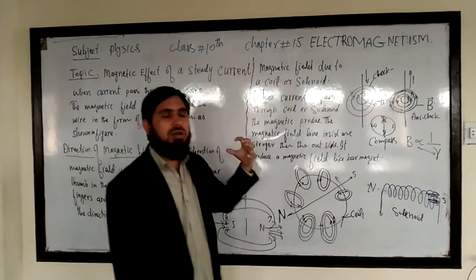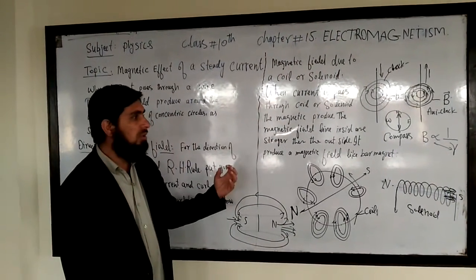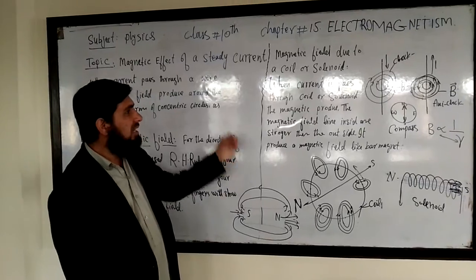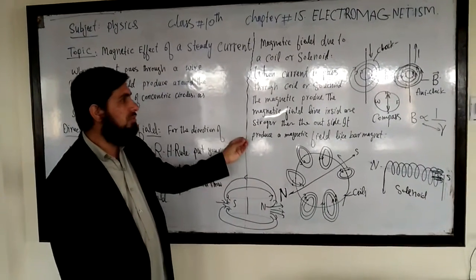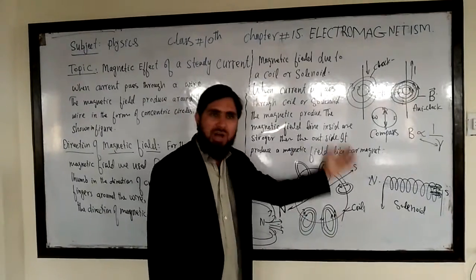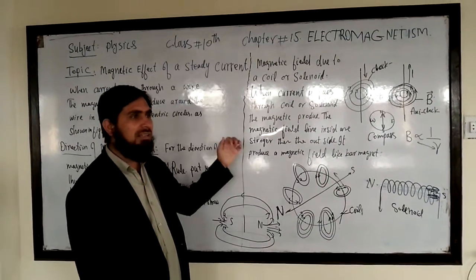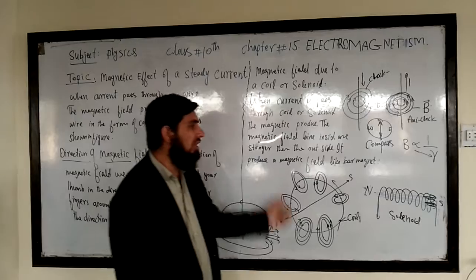So our first topic, or our first goal, is to study the behavior of a magnetic field produced by a current carrying wire, or a current carrying coil or solenoid.